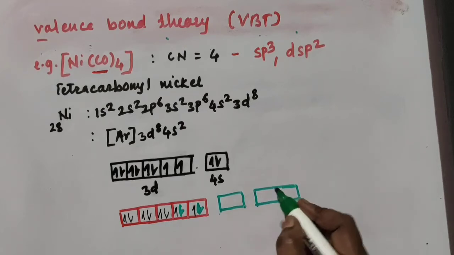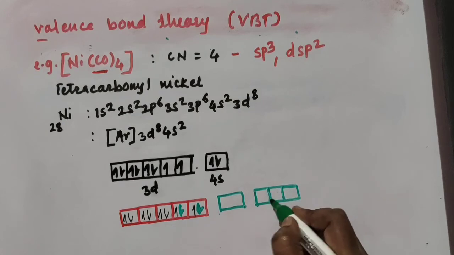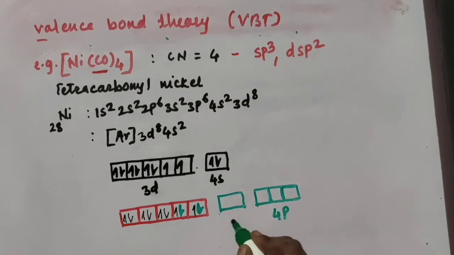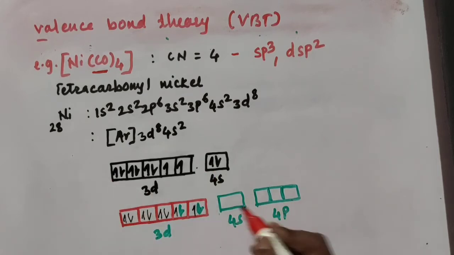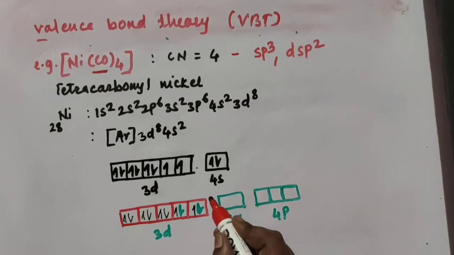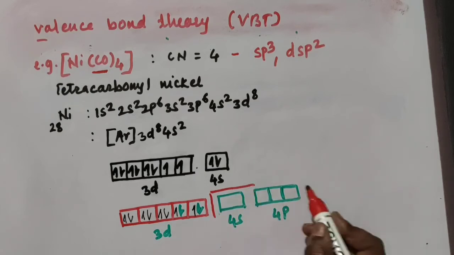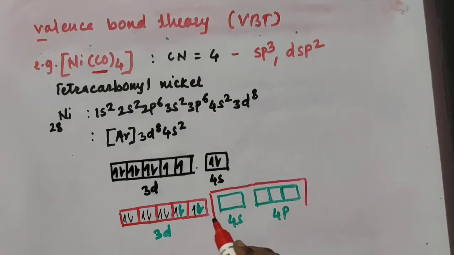4p and 4d is also there. This is your 4p and 4s. This is a 3d. And the coordination number is 4 now. 4 carbonyl CO groups are there, and with 4 CO groups there are 8 electrons. So it requires 4 empty orbitals, and hence 1 4s and 3 4p orbitals are there. So in total these orbitals come together to form sp3 hybridization.